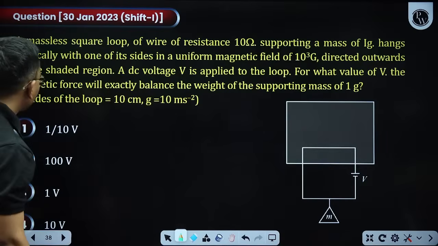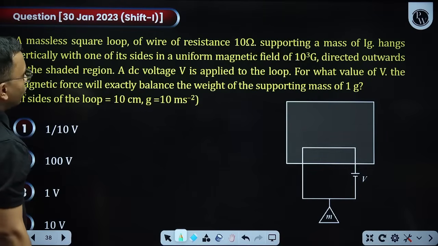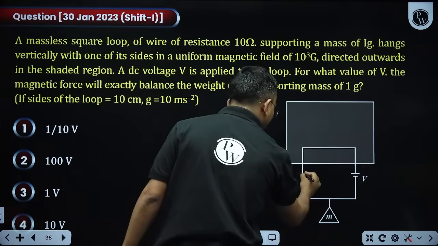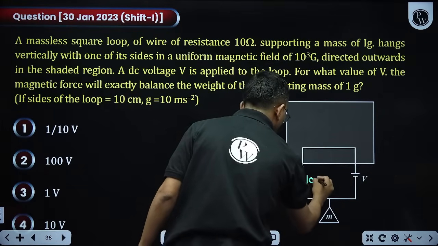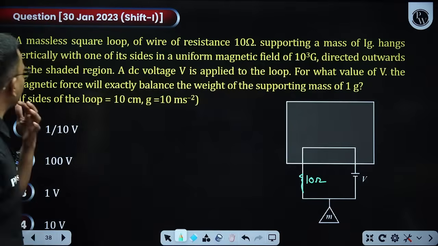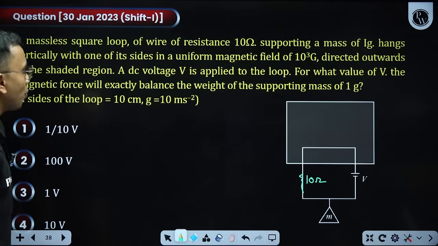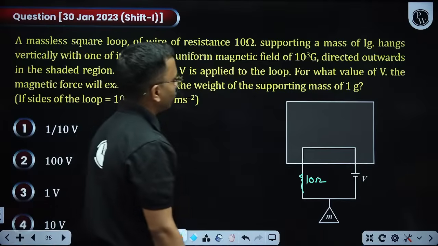Let us solve a question. Massless square loop of resistance 10 ohm. So this is a square loop and the resistance of this is 10 ohm. It is massless, supporting a mass of 1 gram, hangs vertically with one of the sides in a uniform magnetic field of 10 to the power 3 Gauss.